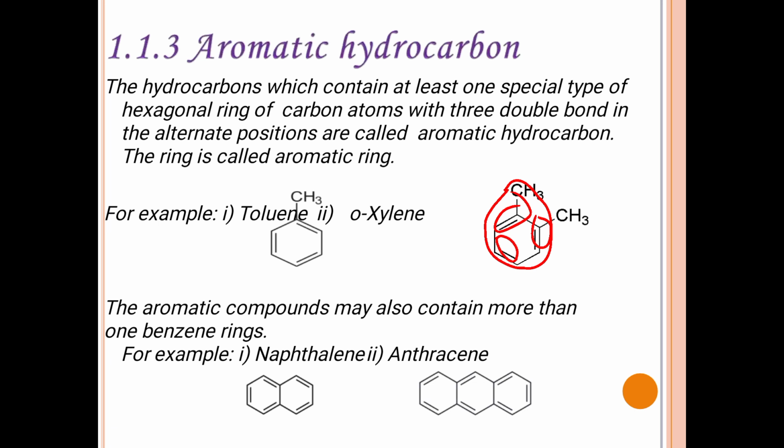Example, this is toluene, this is xylene. And aromatic compounds may also contain more than one benzene ring. This is naphthalene, this is anthracene. These are all aromatic hydrocarbons which contain only carbon and hydrogen. If it is a ring structure, it will be like this.